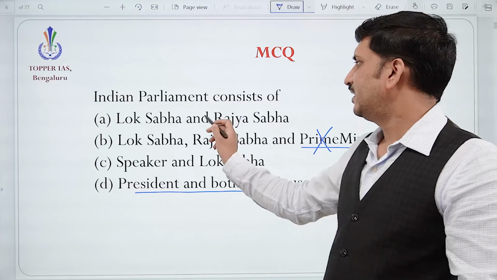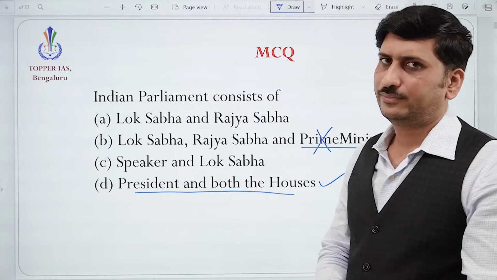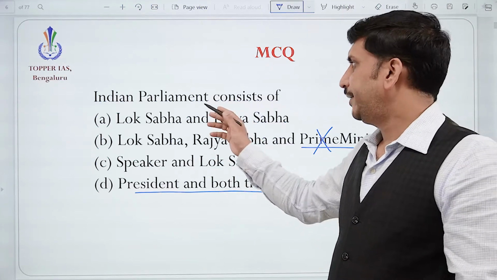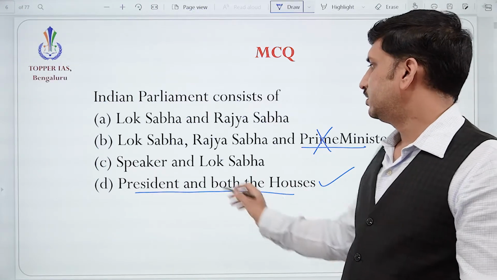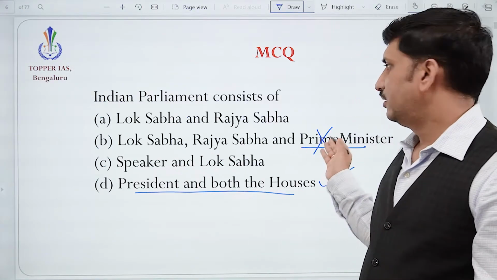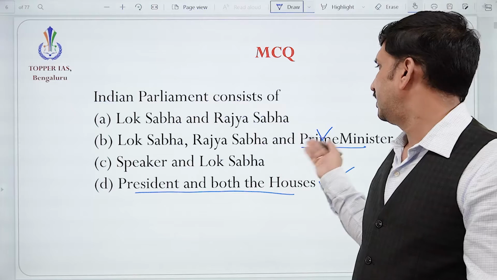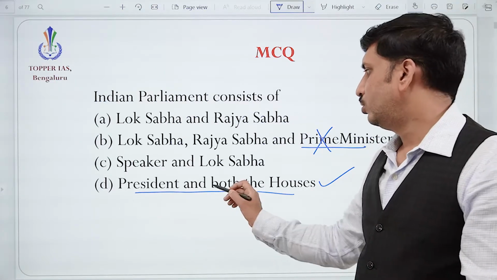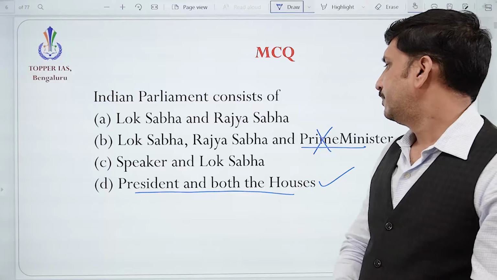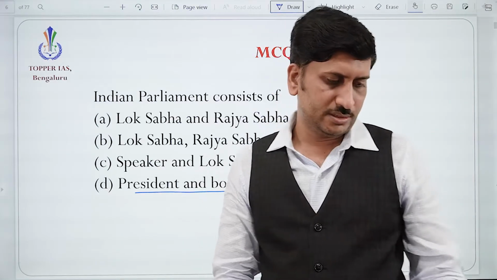We cannot deny that the others are wrong, but the appropriate answer is president and both the houses. In both the houses, speaker is also there, and the prime minister also will be there, but not by virtue of being prime minister, but by virtue of being a member. So the more appropriate answer is president and both the houses.